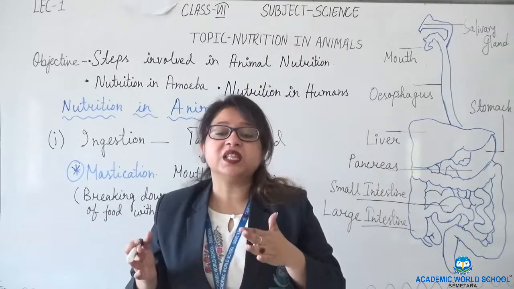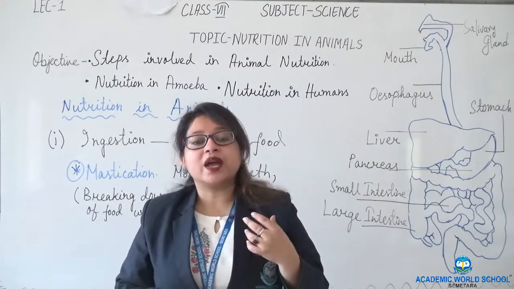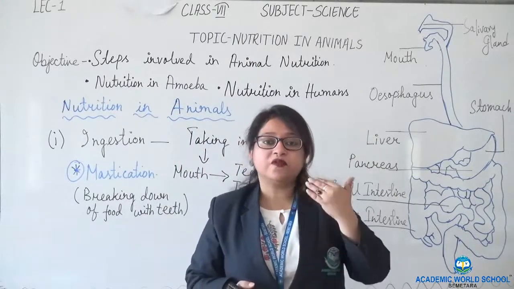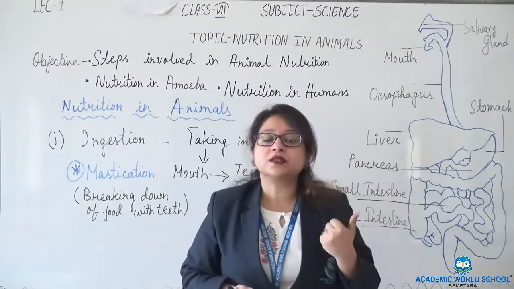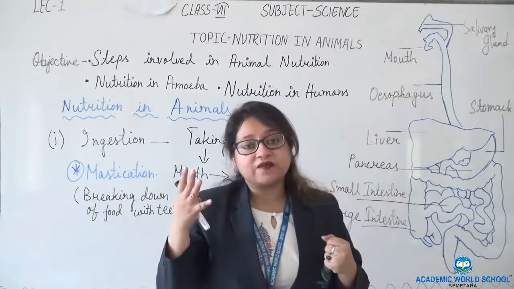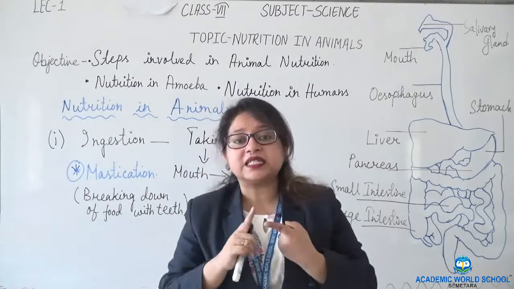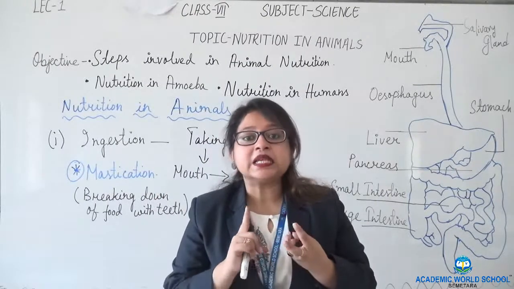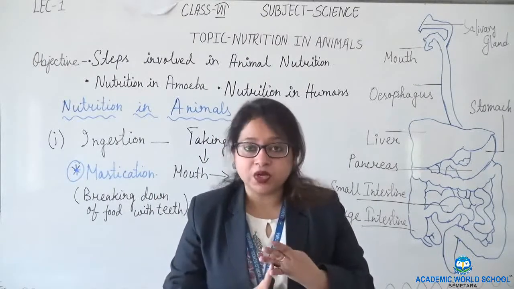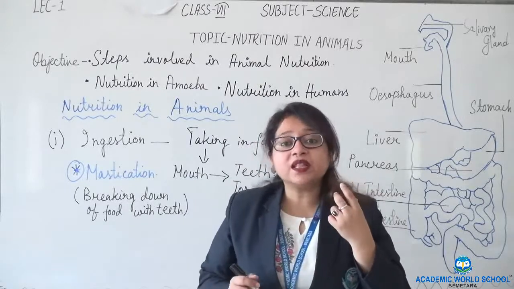Chewing the food with the help of teeth is known as mastication. We are having total 32 teeth, of which 16 teeth on the upper jaw and 16 teeth on the lower jaw. There are 4 types of teeth, that is incisors, canines, premolars and molars. What else we are having in the mouth?